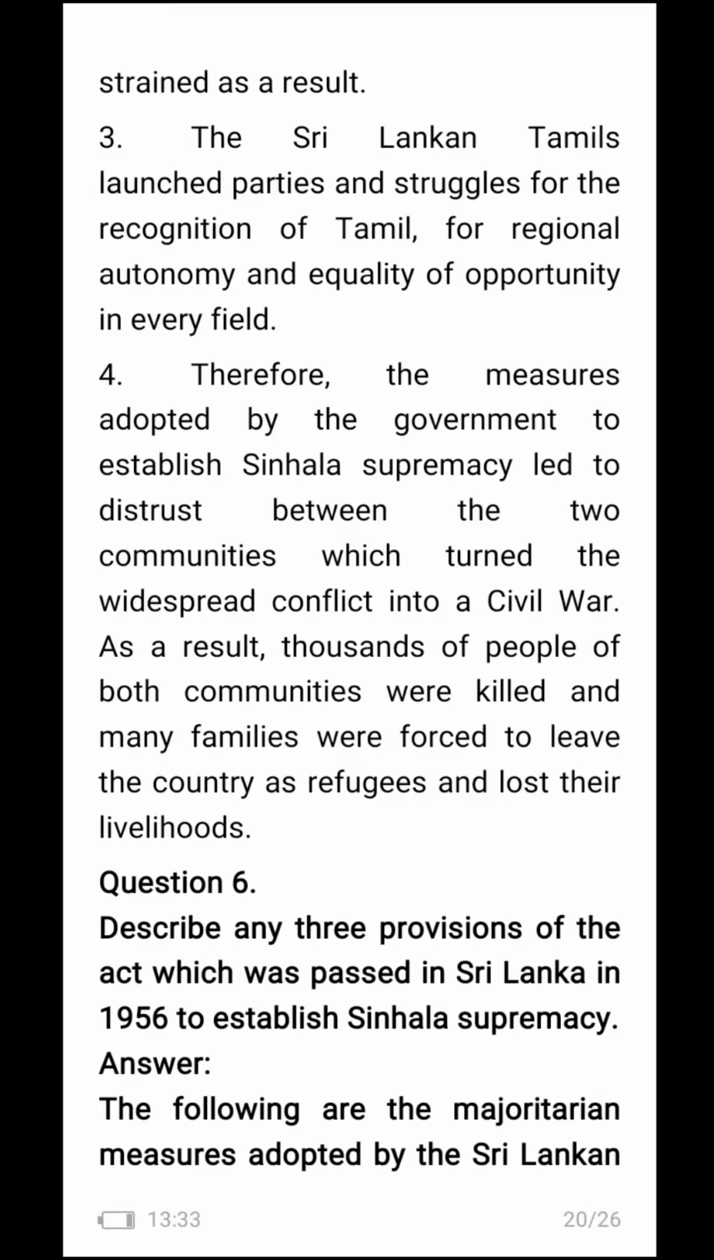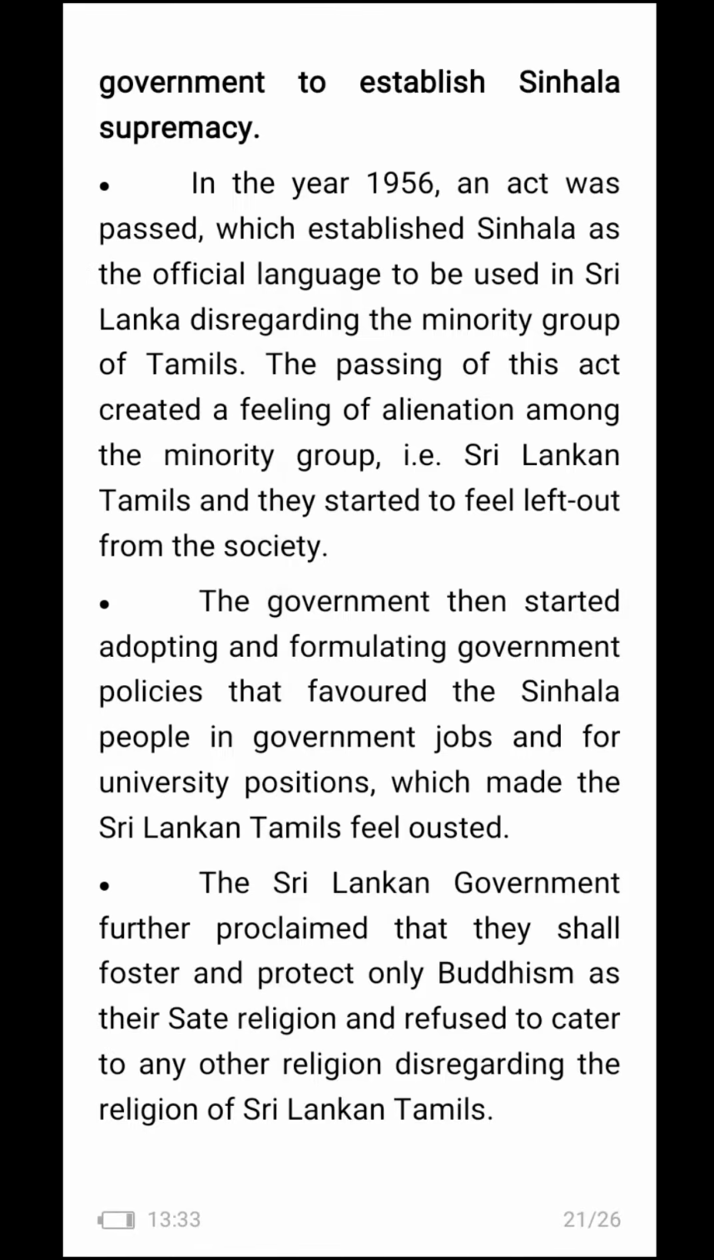Describe any three provisions of the act that was passed in Sri Lanka in 1956 to establish Sinhala supremacy. The following are the majoritarian measures adopted by the Sri Lankan government to establish Sinhala supremacy. Now, you can write the same thing here that you have written earlier.